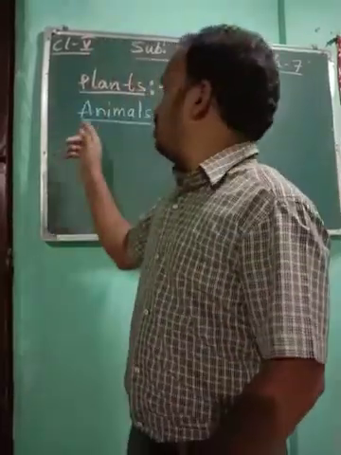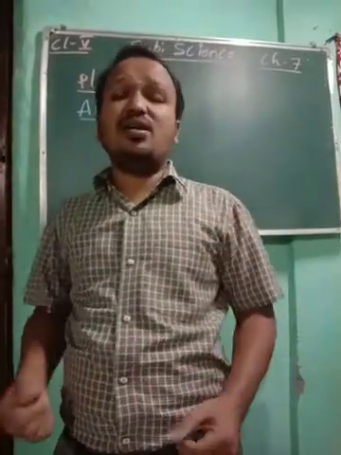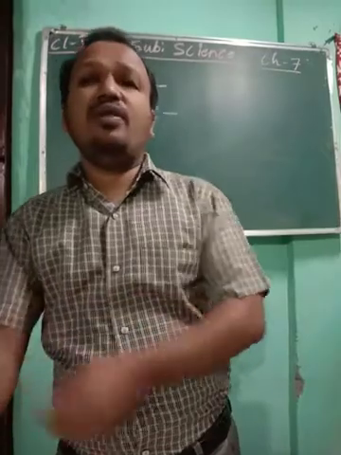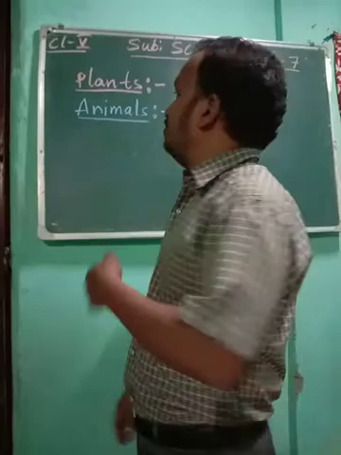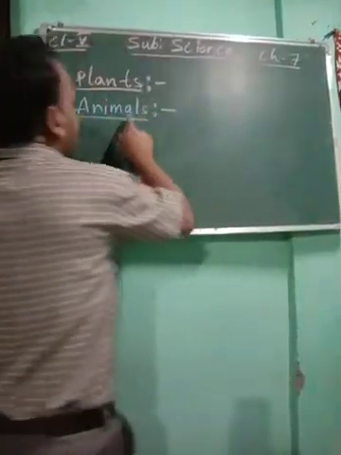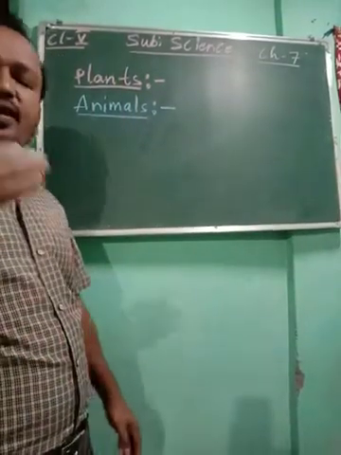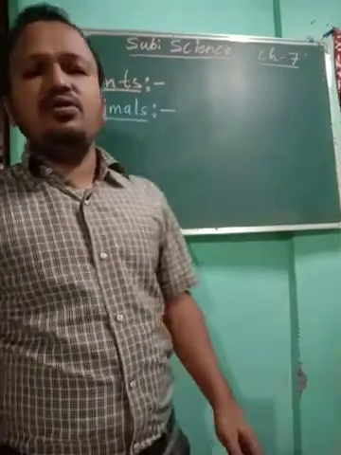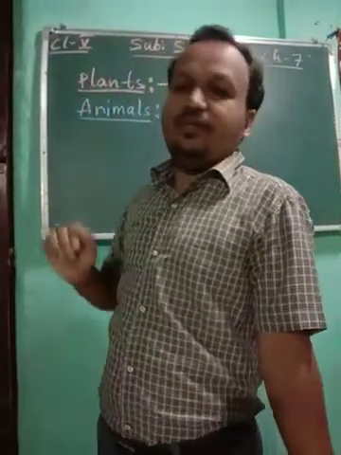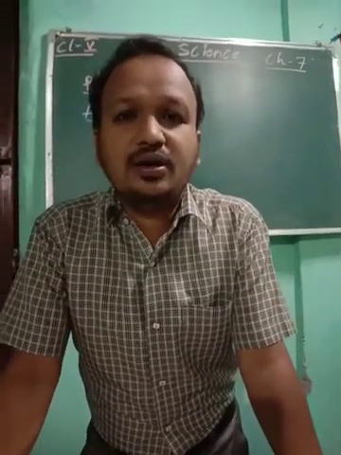Animals also need to breathe, so they need oxygen. Oxygen is a non-living component. They require heat and water as well, which are non-living components. They breathe in oxygen from the air and give out carbon dioxide. So animals have to depend on living things, and they also have to depend on non-living things. We cannot say they depend only on living things. No, they also have to depend on non-living things.